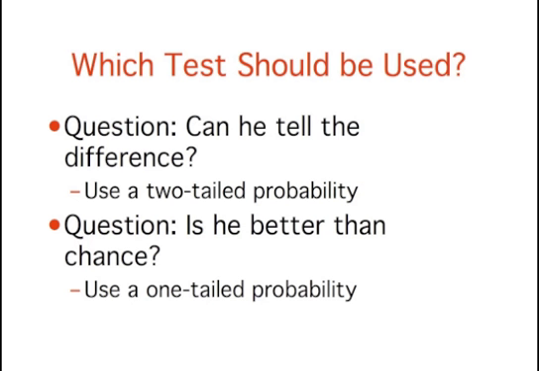On the other hand, if the question is whether Mr. Bond is better than chance at determining whether our martini is shaken or stirred, we would use a one-tailed probability. What would the one-tailed probability be if Mr. Bond were correct on only 3 of the 16 trials? Since the one-tailed probability is the probability in the right-hand tail, it would be the probability of getting 3 or more correct out of 16. This is a very high probability, and the null hypothesis would not be rejected.